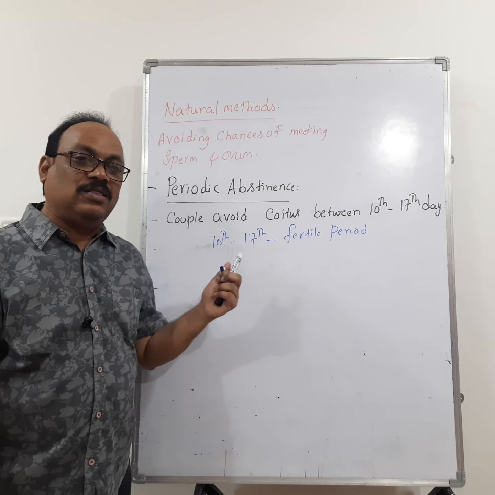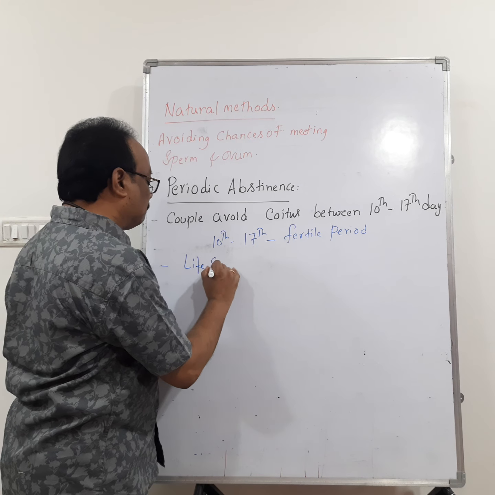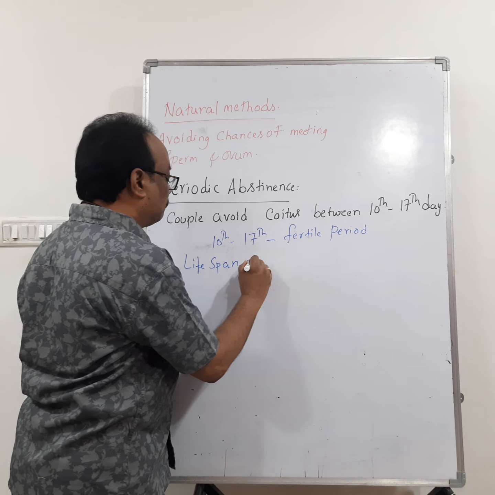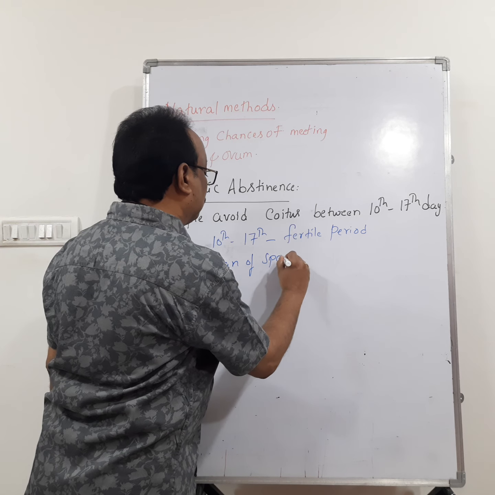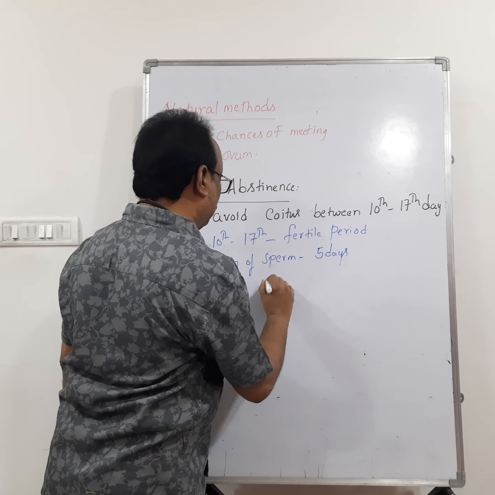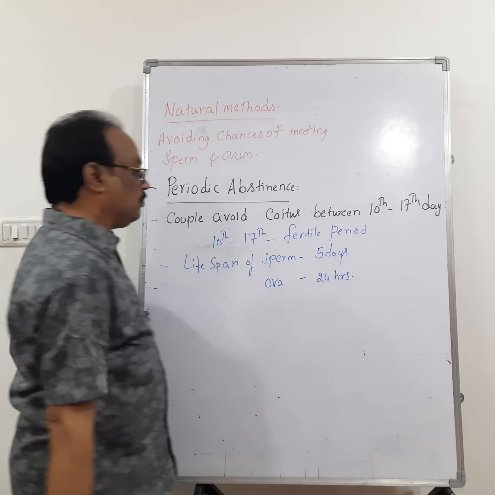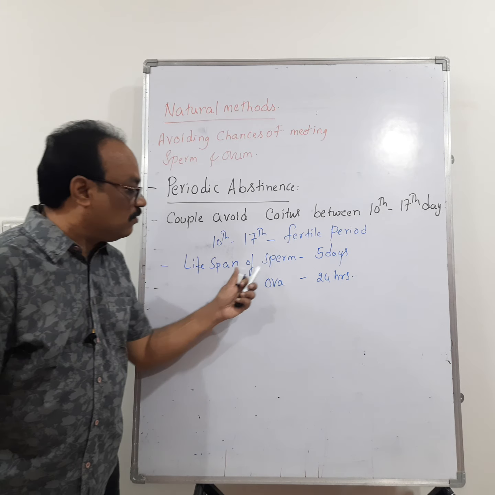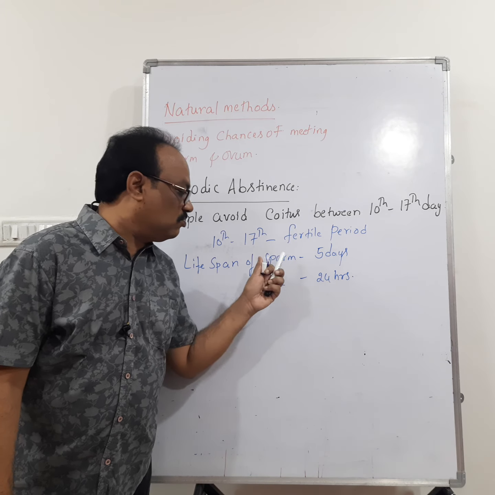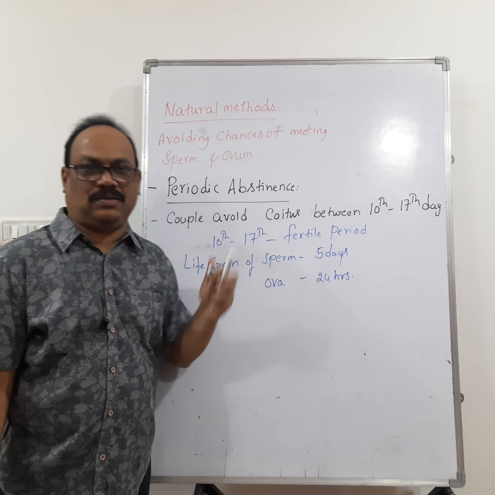Then we also have to consider the lifespan of sperm. The lifespan of sperm is around 5 days in the female reproductive tract.